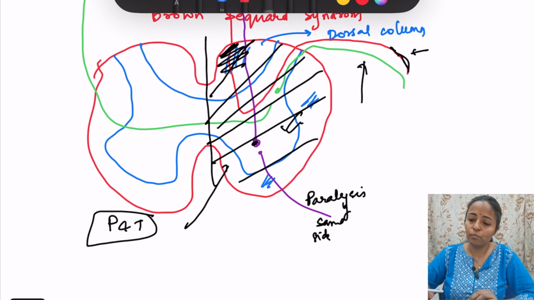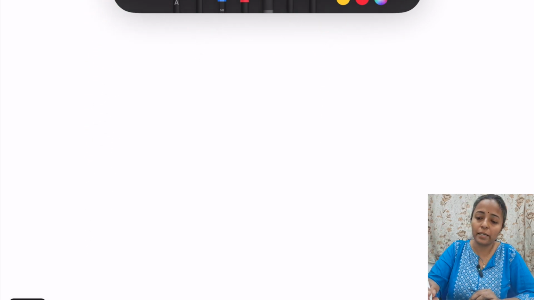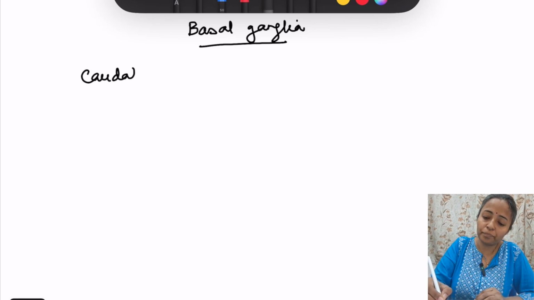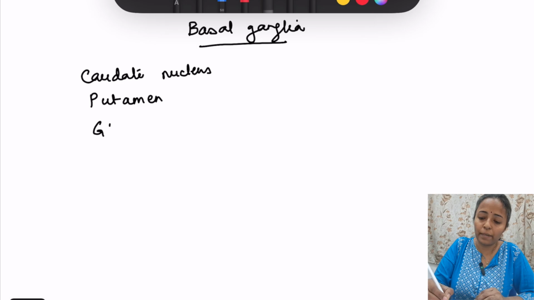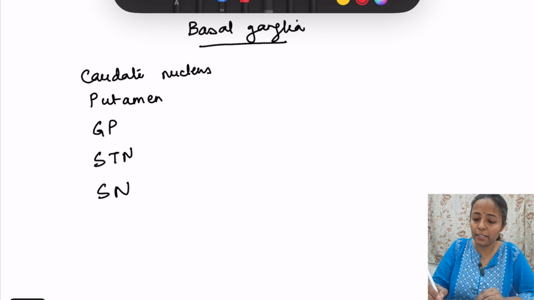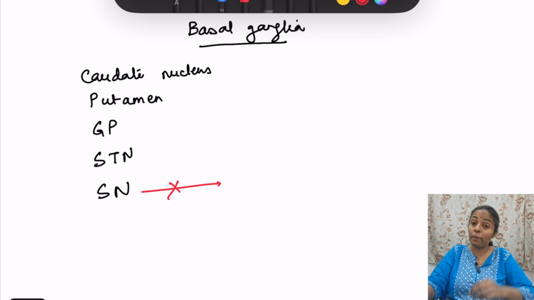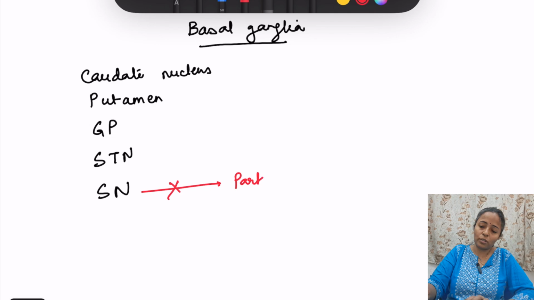Okay, so moving to basal ganglia. In the basal ganglia, what are the nuclei and what are the lesions which cause the various problems? So we have caudate nucleus, putamen is there, caudate nucleus, putamen. Then we have globus pallidus. Then there is subthalamic nucleus, and we have substantia nigra. Okay, substantia nigra lesion, what does it do? Dopamine release will be less, so that will cause Parkinsonism.